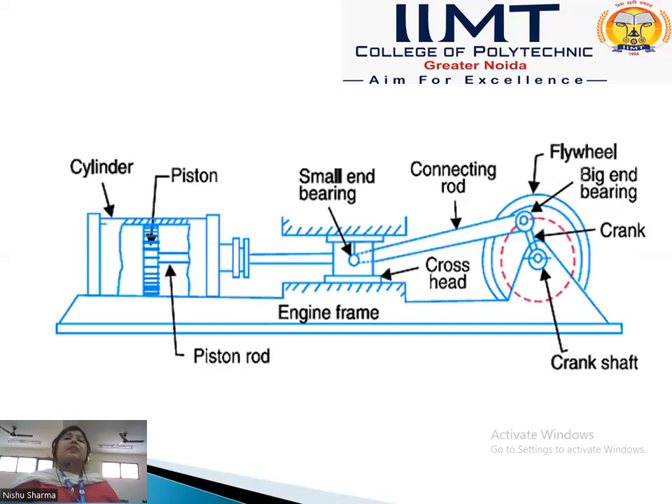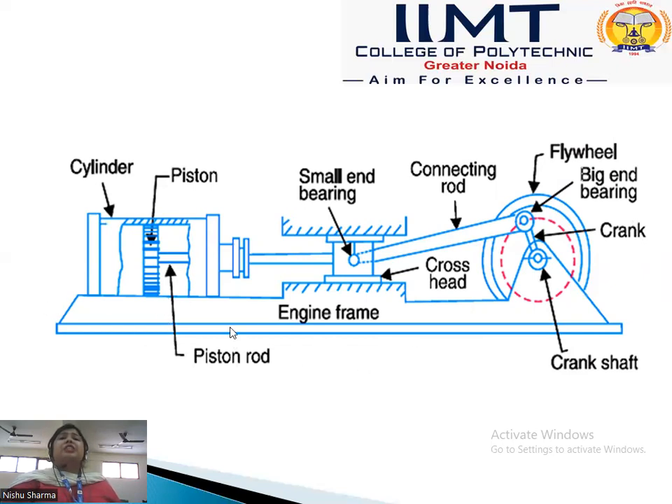In this diagram we see a machine, an IC engine, in which there are a piston rod, piston, cylinder, engine frame, small end bearing, connecting rod, crosshead, flywheel, big end bearing, and crankshaft. These are the parts of a machine, but not all are kinematic links or elements. So in this diagram, we see that there are only four links.